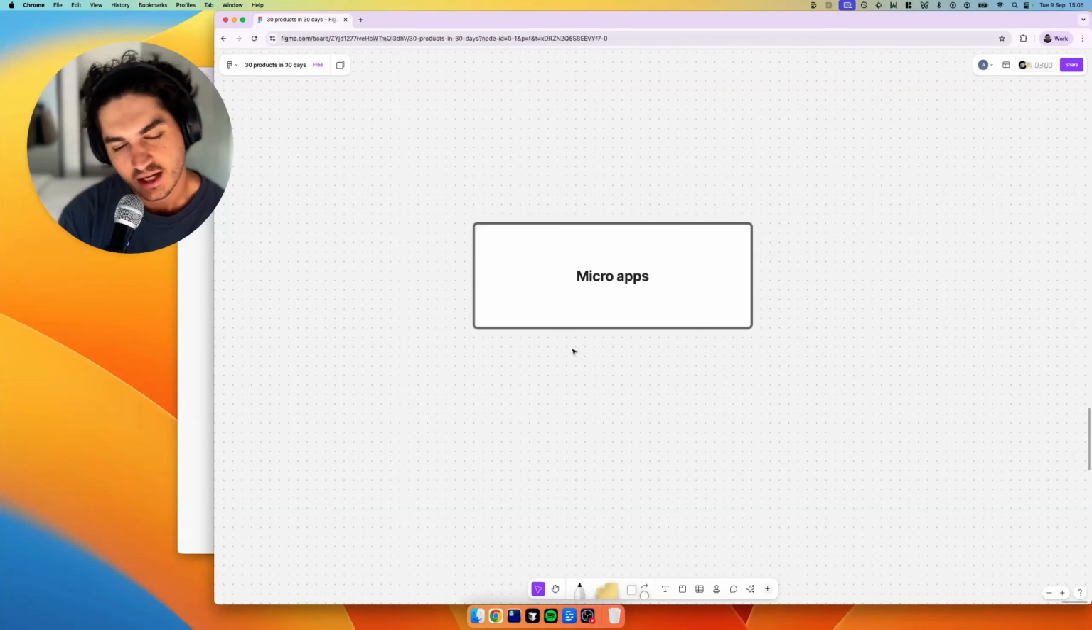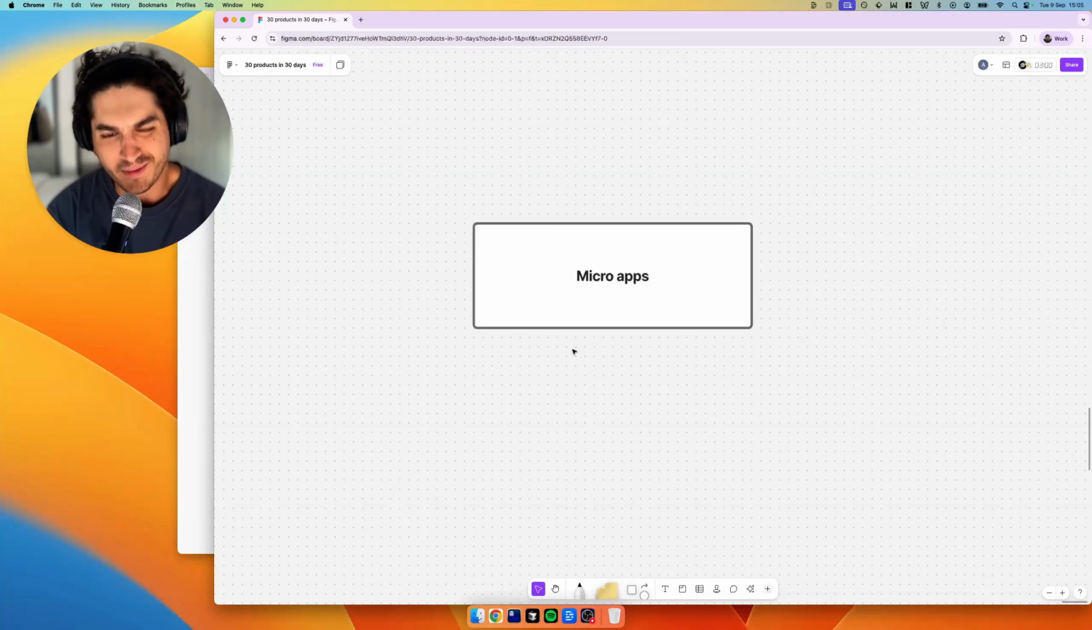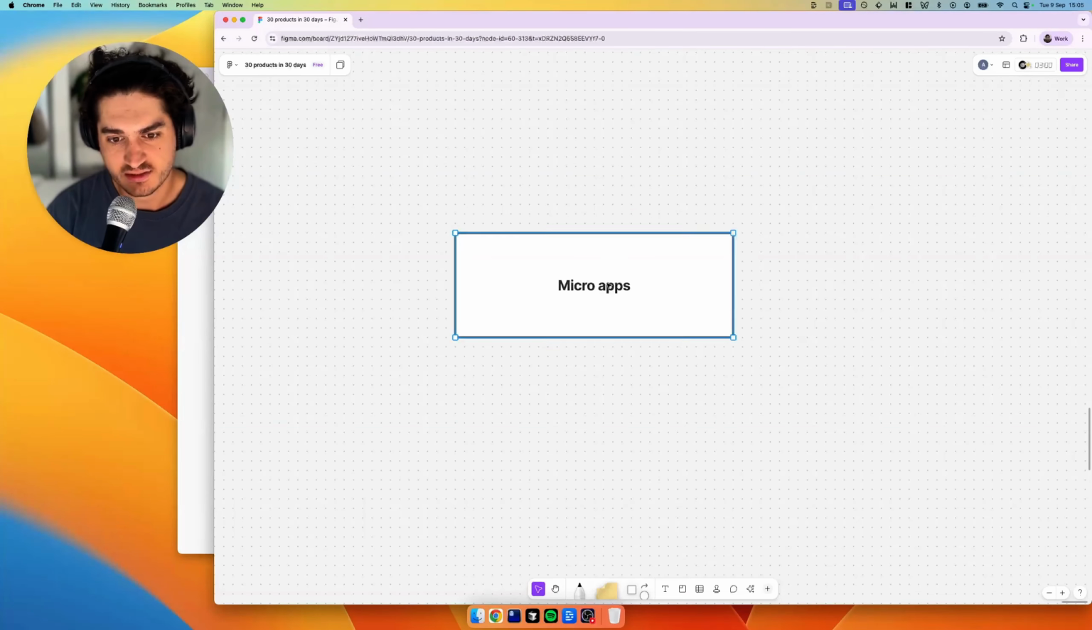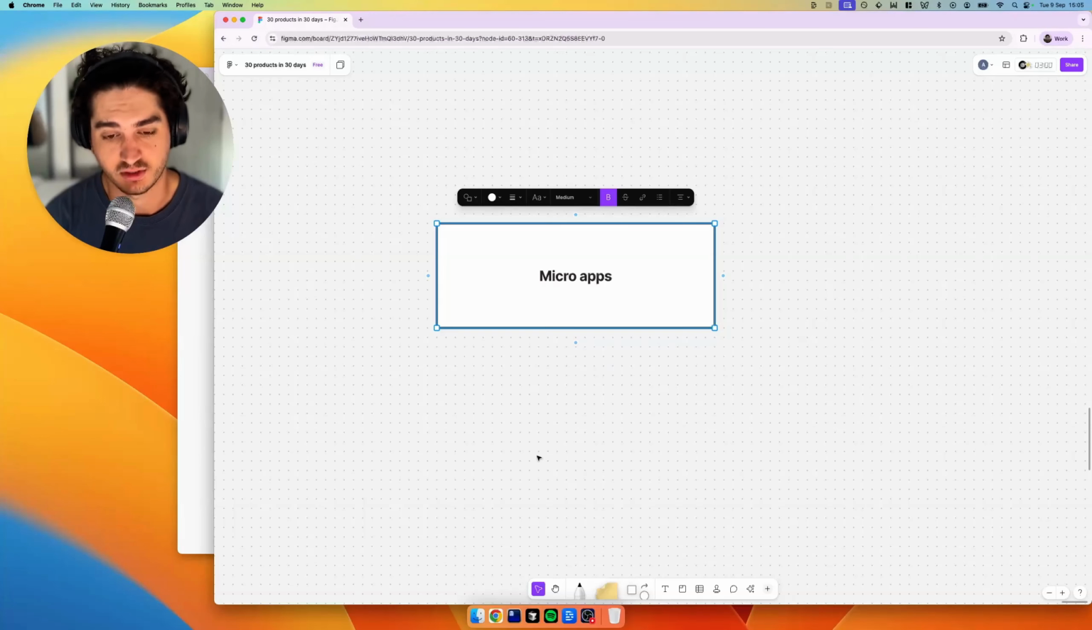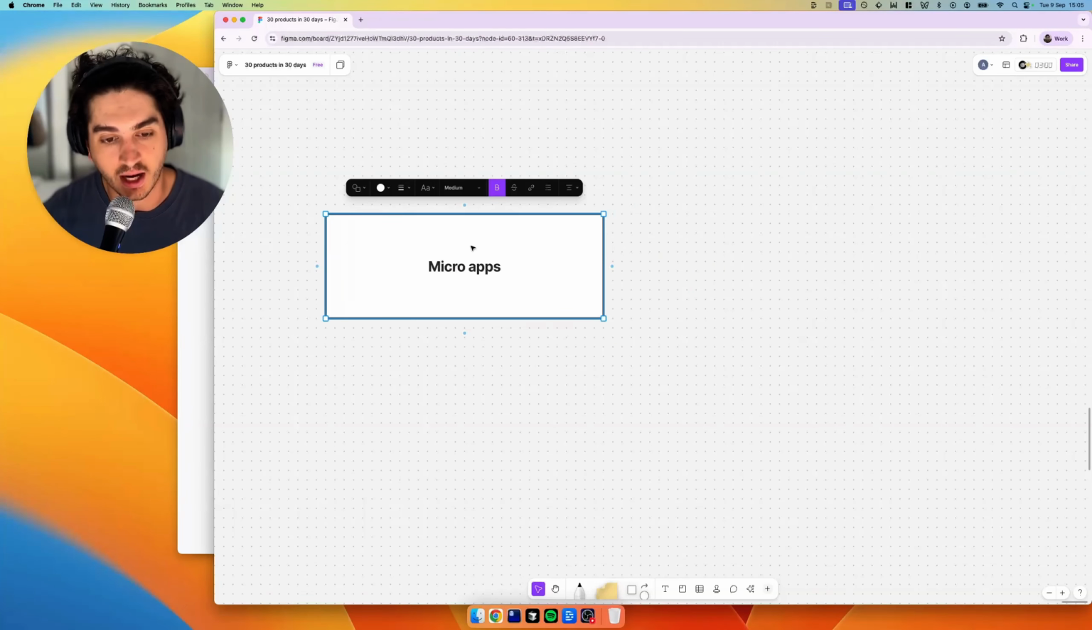But micro apps, they're a bit smaller, a bit more agile, a bit more nimble, quicker to build, quicker to ship, and you can have some fun with them. And here's the thing, they can be really good for marketing as well, especially when you start looking at SEO and the notion of apps as marketing.